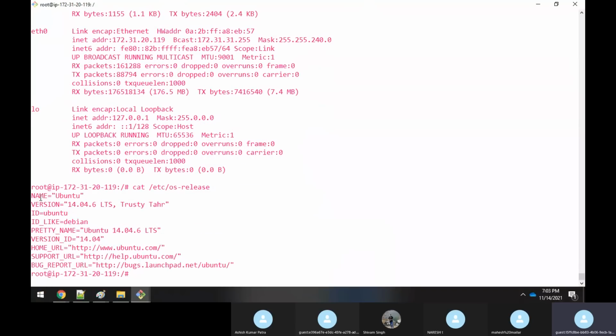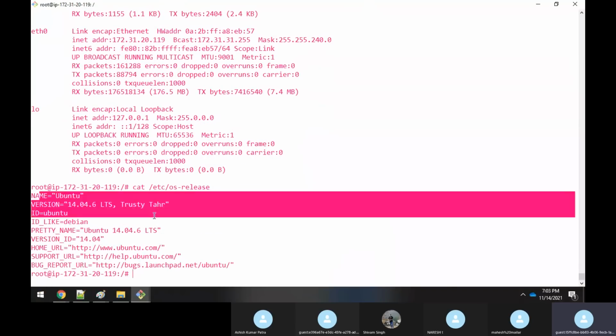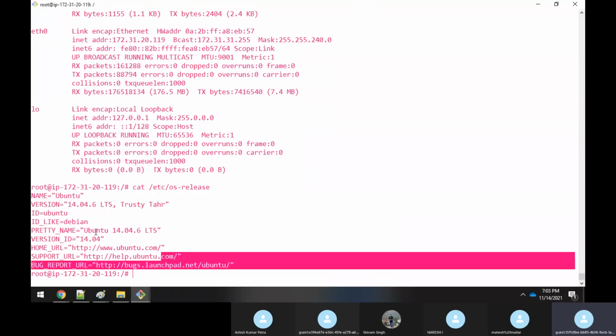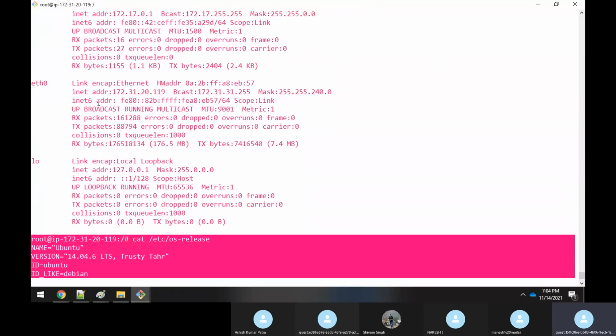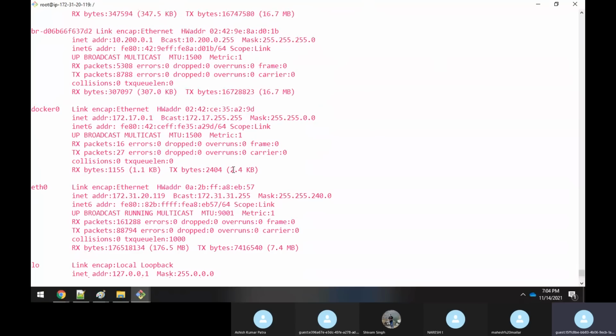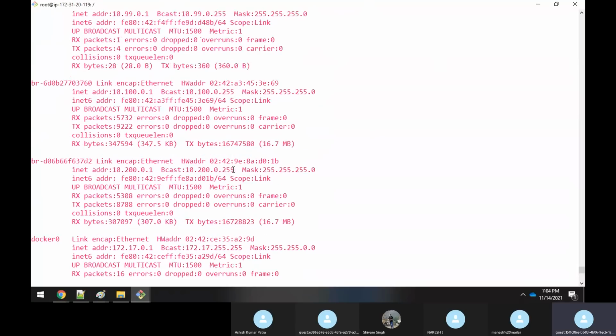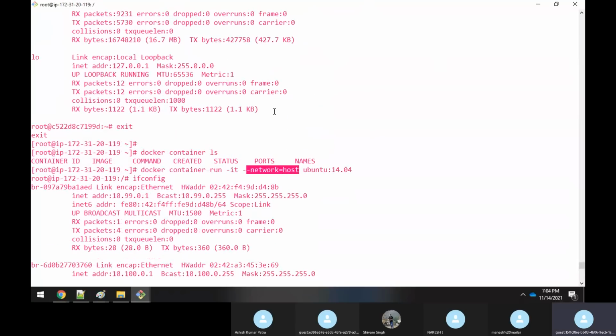Only between these two can you differentiate which is the container and which is the host. Only the network interface will be the same when you create a container with host. That is one use case. Sometimes, whatever container you're creating, you want the same network as in your host. In that position, you can use this.